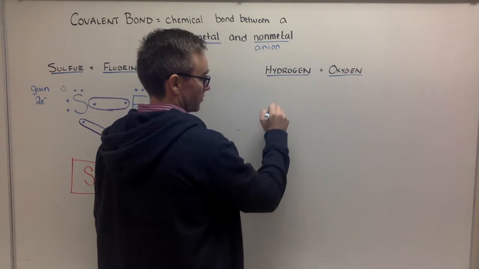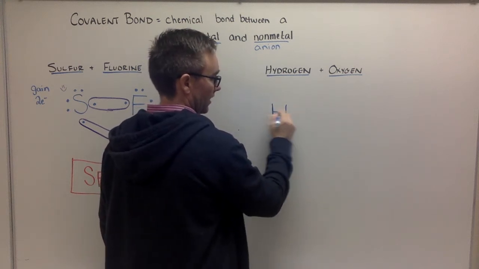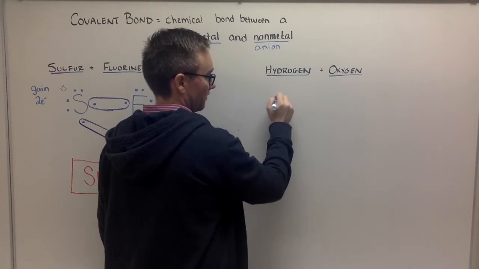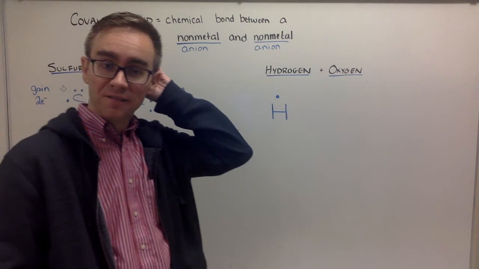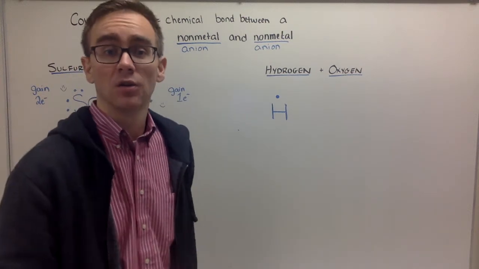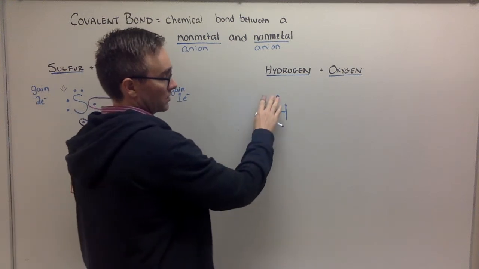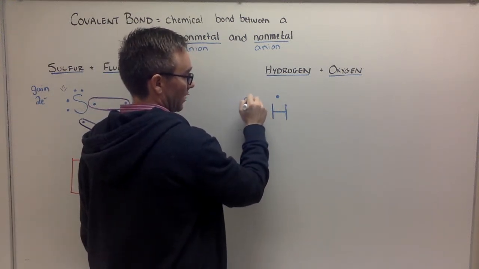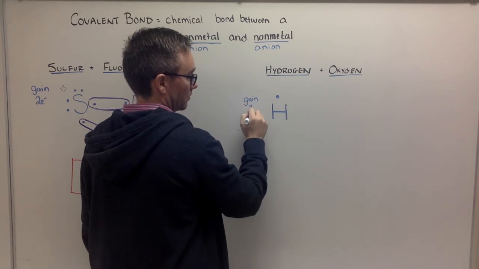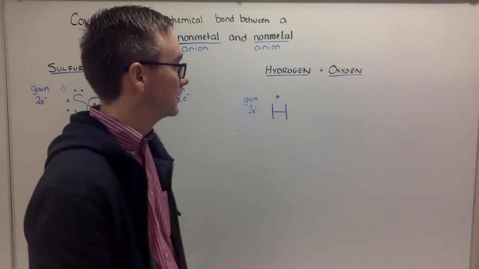Hydrogen is in group 1A and only has 1 valence electron. But remember, it's in the first period, and that first energy level can only hold 2. So even though it only has 1 valence electron, it's actually looking to gain 1 more electron.